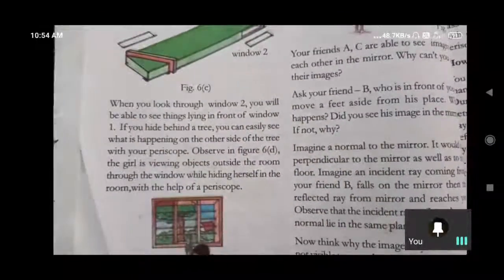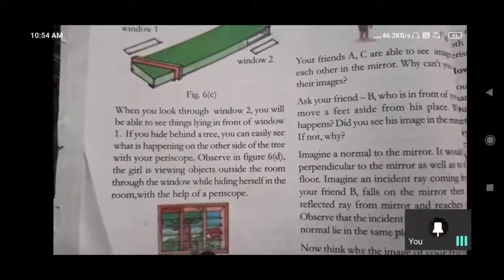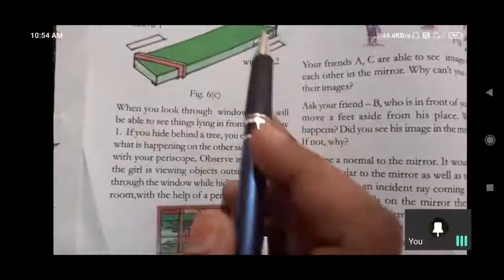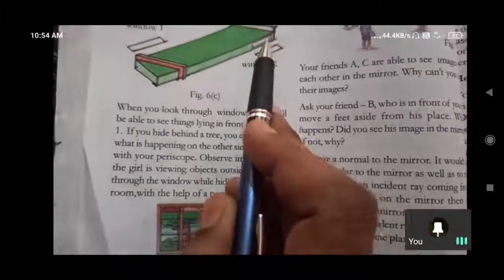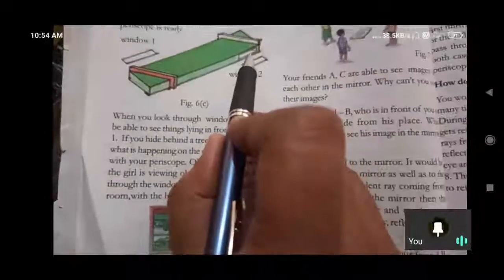Yes, how do the rays come and fall on us, and where should our eye be? We can observe from one side. Here also we can observe, or from here also we can observe. The window side, another one we can place. So small objects and bigger objects we can observe through the small hole.